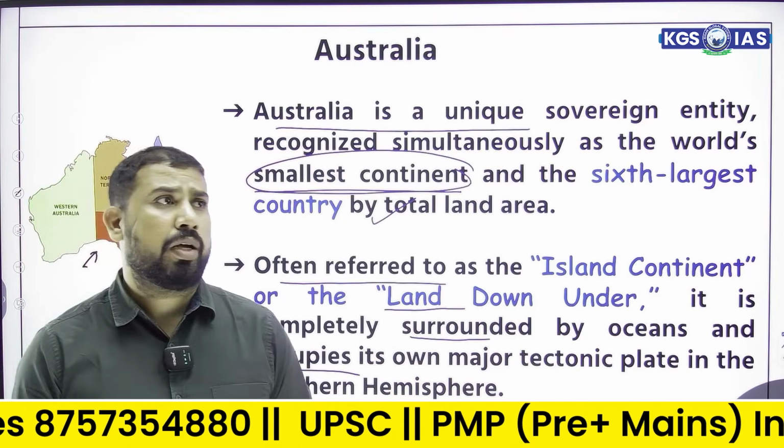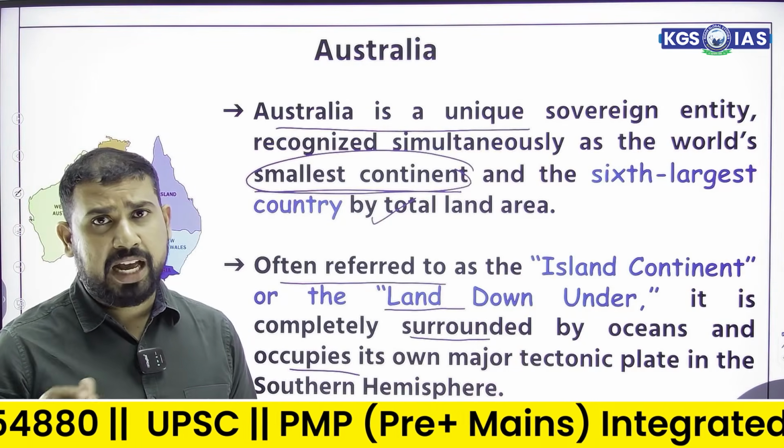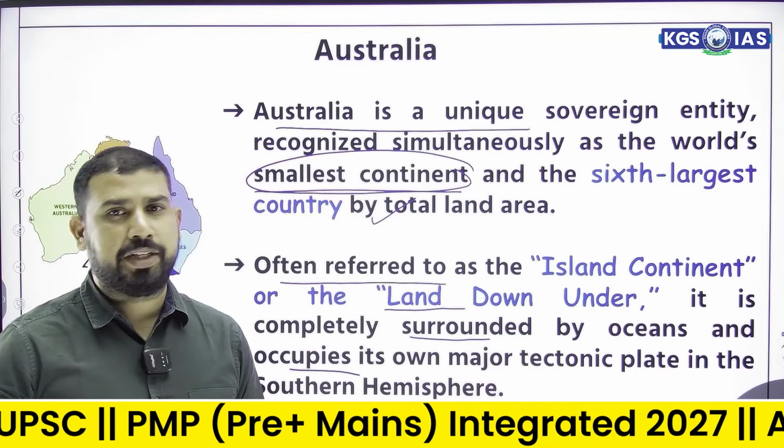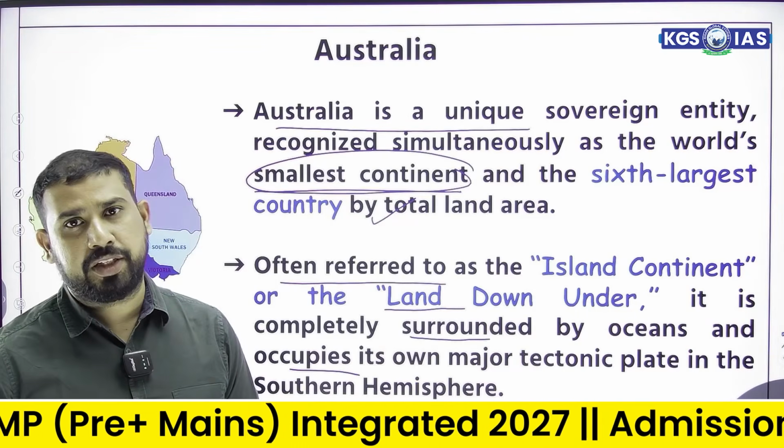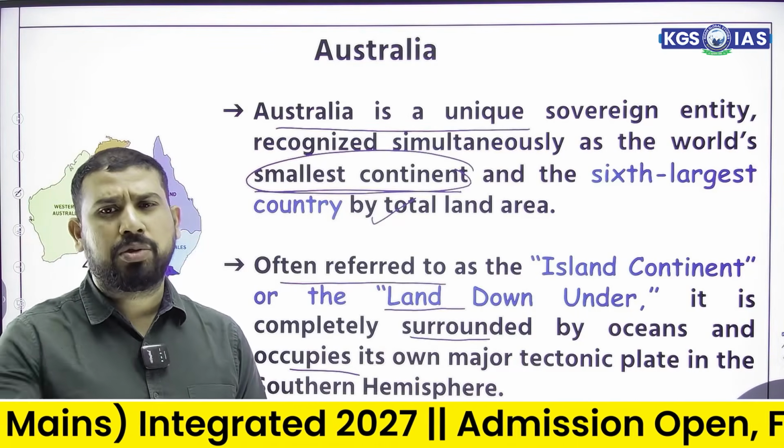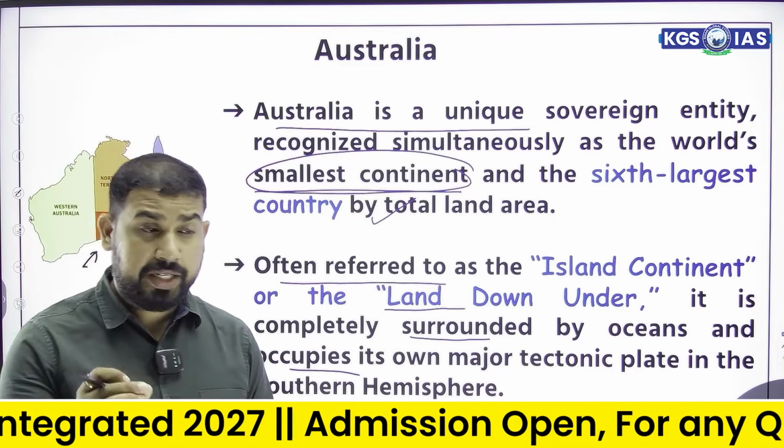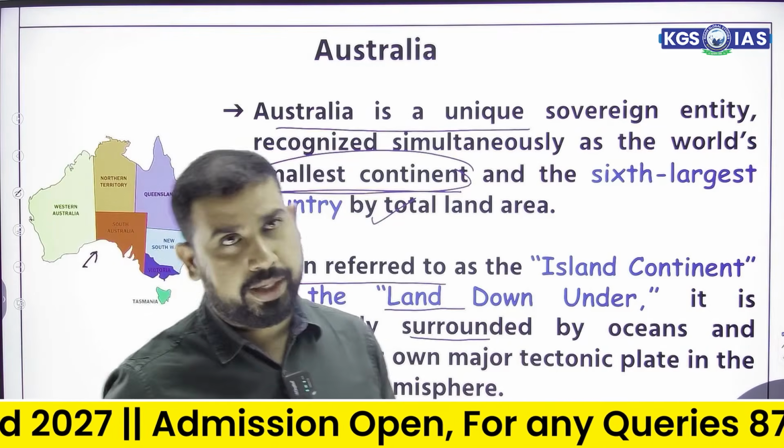So when we talk with respect to India, if India has the summer season, Australia has the winter season. If Australia has the winter season, we have the summer season. Those kinds of things usually happen, and these kinds of questions usually appear in the examination.